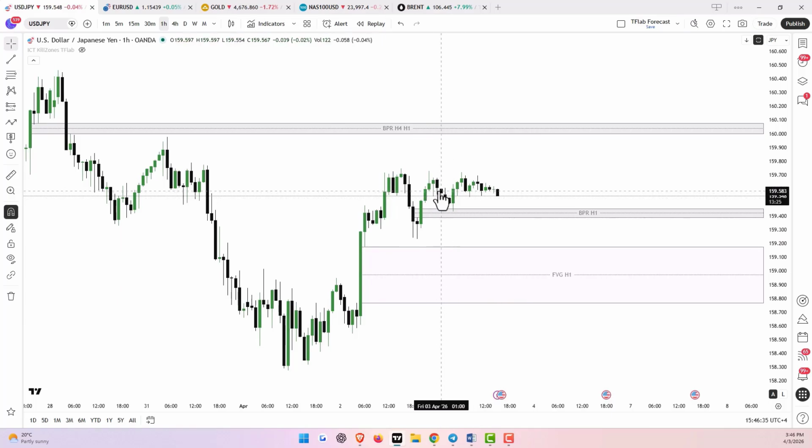Earlier today, when the price reached the internal liquidity zone and the 1-hour BPR, it quickly moved back up. Good luck and happy trading.